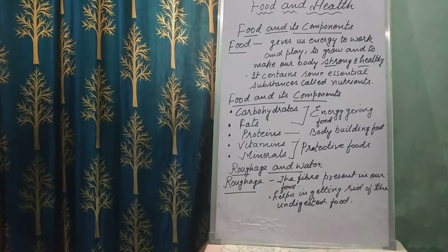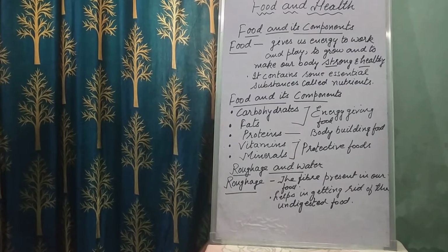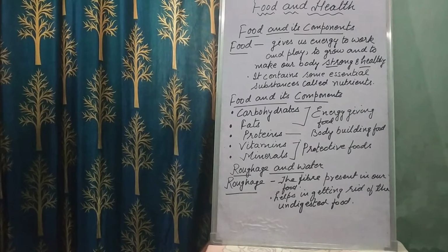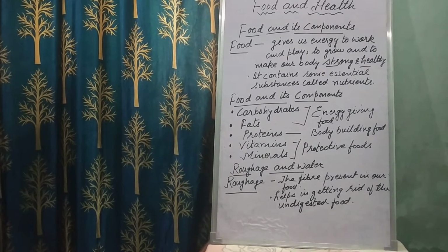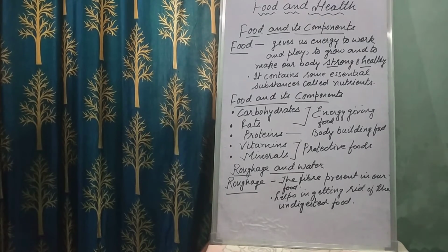Okay, food contains 5 main components: carbohydrates, fats, proteins, vitamins, and minerals. Carbohydrate provides energy to the body. The sources of carbohydrate are bread, rice, wheat, bananas, mangoes, potatoes, and sugar. Fats help to keep the body warm, and are also called energy giving food. The sources are meat, oil, butter, cheese, ghee, cream, and dry fruits.